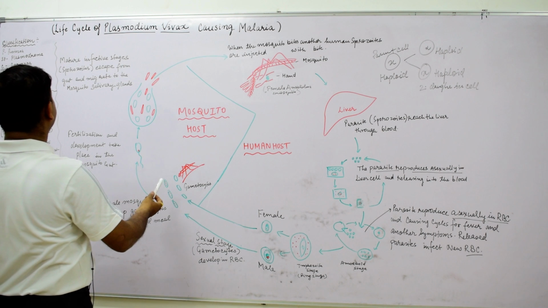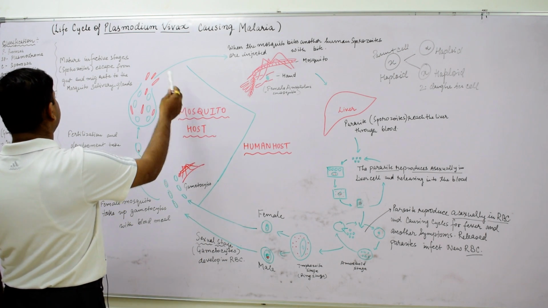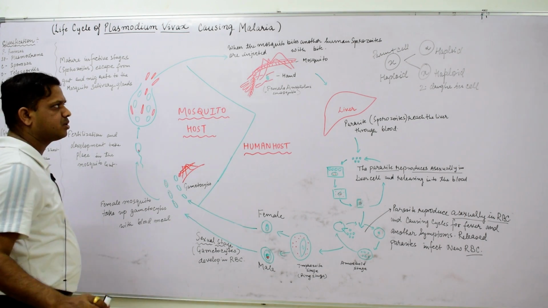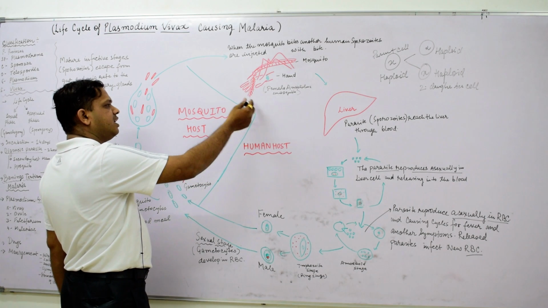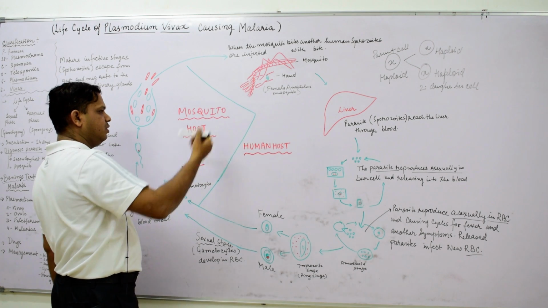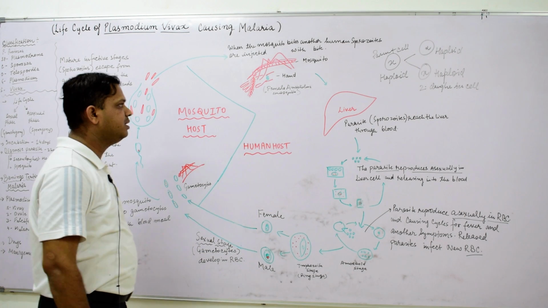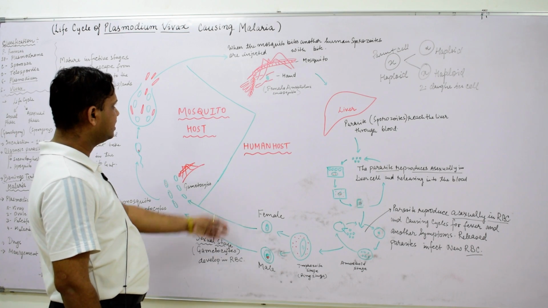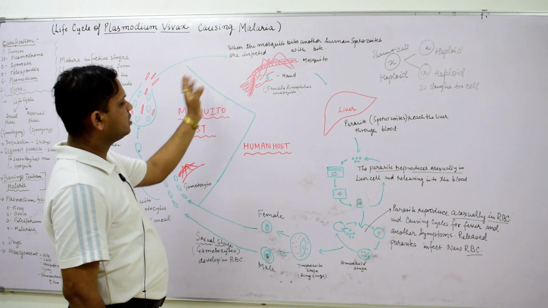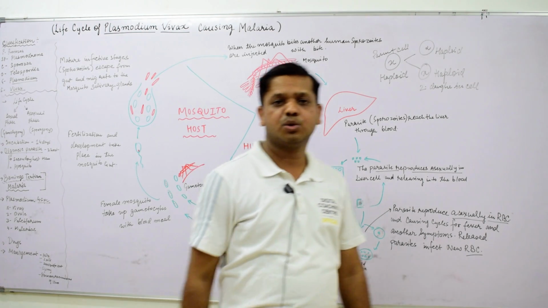The mature infective sporozoites escape from the gut and migrate to the salivary gland of the mosquito. Again when the vector mosquito injects its mouthparts to have a meal, it releases a liquid with anticoagulating agent, as well as sporozoites, then only they can drink the blood. And this is all about the life cycle of Plasmodium vivax, which causes malaria.